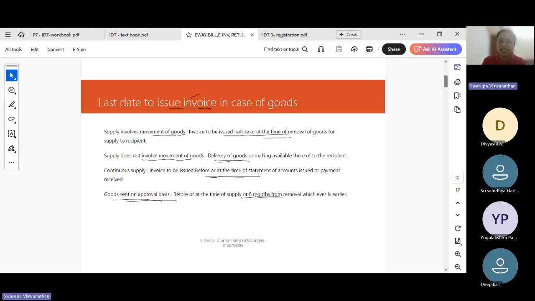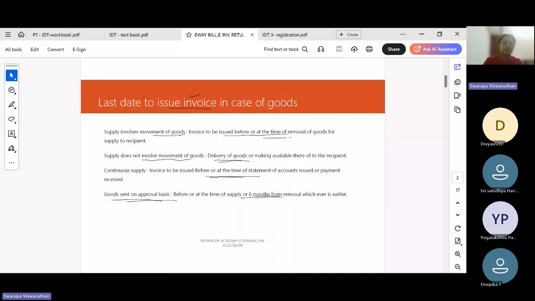So what is the last date for issue of invoice in case of goods? These are more procedural. E-way bill, e-invoicing, returns, these chapters are more procedural. Where supply involves movement of goods, invoice has to be issued at the time of removal of goods. Where supply does not involve movement of goods, at the time of delivery of goods. So it is associated with our time of supply concept. Based on the time of supply concept, at the time of removal of goods or at the time of delivery of goods, the invoice has to be issued.